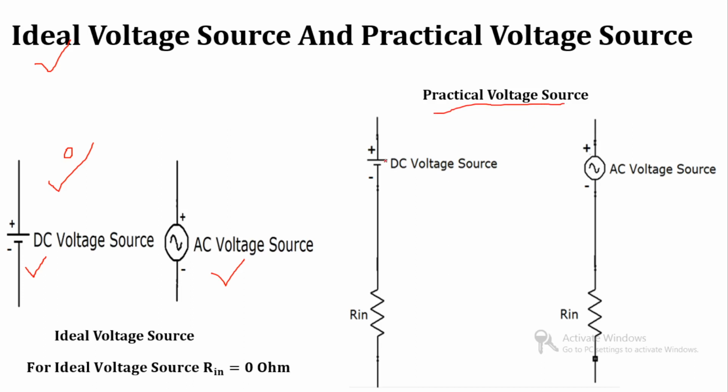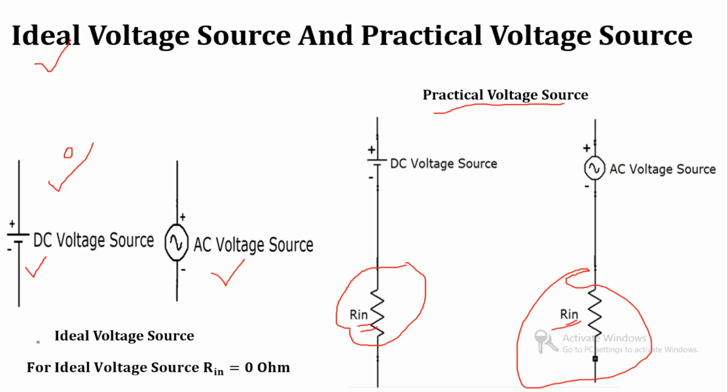Now in the symbolic representation you can see the difference between these two. For the DC voltage source or AC voltage source, this internal resistance is absent in the ideal voltage source. So the basic difference between the ideal voltage source and the practical voltage source is that this internal resistance is absent in the ideal voltage source.